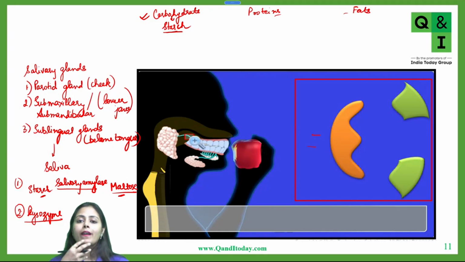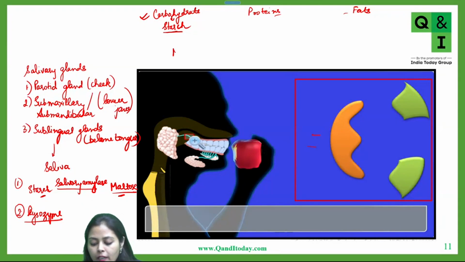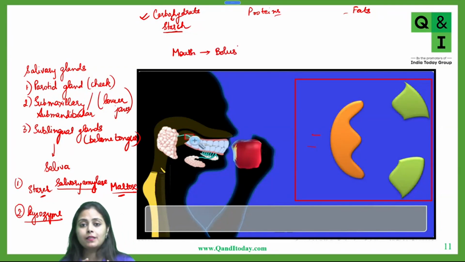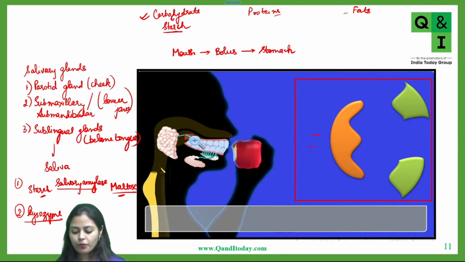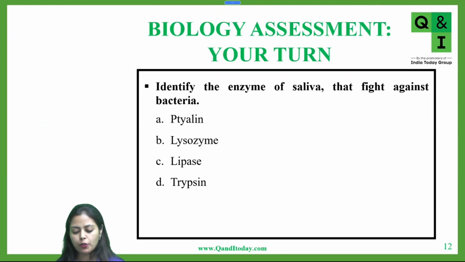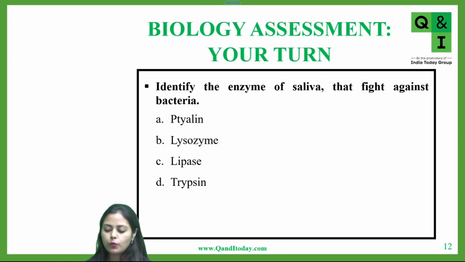Okay, now once the saliva acts on the food, moistens it and partially digests the starch, the food is converted into a partially digested form which is called bolus. From the mouth, the bolus now emerges into the esophagus, and this bolus is then delivered to the stomach. Now, based on this, let's quickly solve this question, everyone.